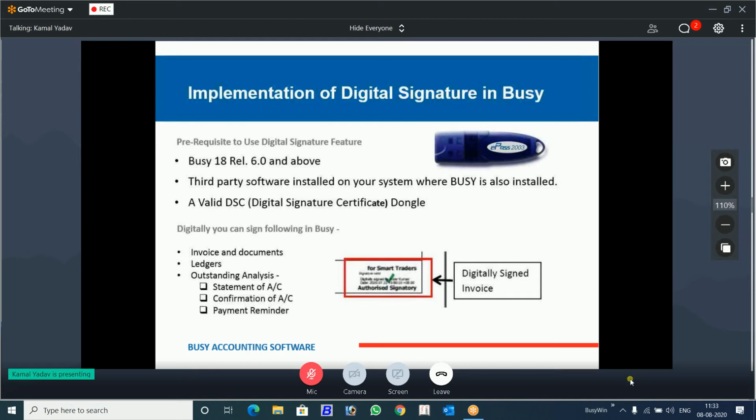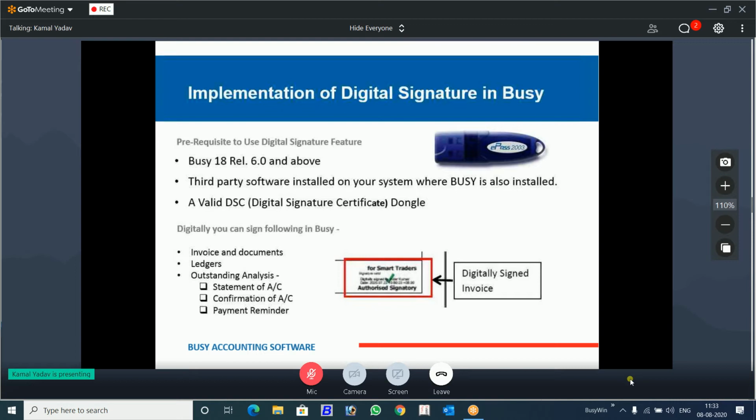Then we have done integration with third-party software. Ranjan sir was telling you in the beginning that we have done integration. There are 2 companies right now, so their add-on service should be installed on this system. Those are integrated with BUSY. We will show you how that integration is working.